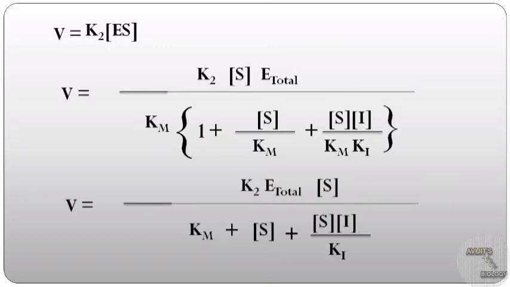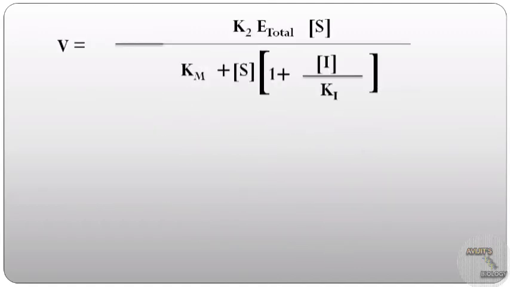Or we can write V equals K2 E total S by Km plus S into I by Ki. If we take S as common, then V equals K2 E total S by Km plus S into 1 plus I by Ki.